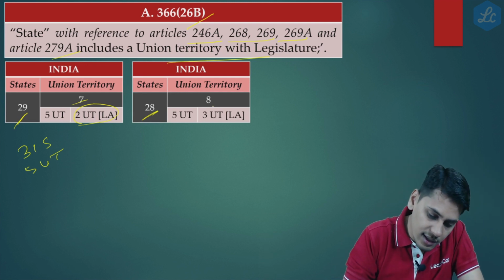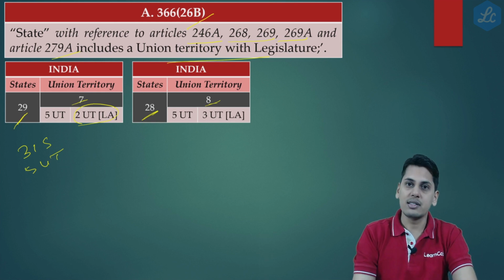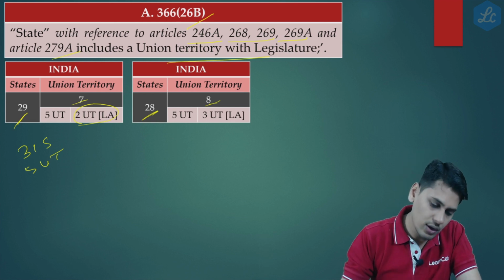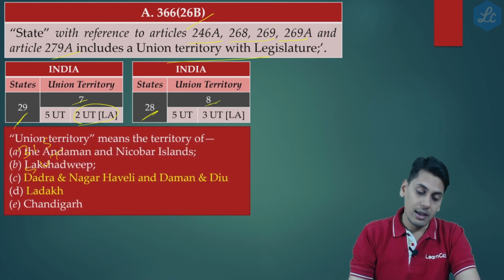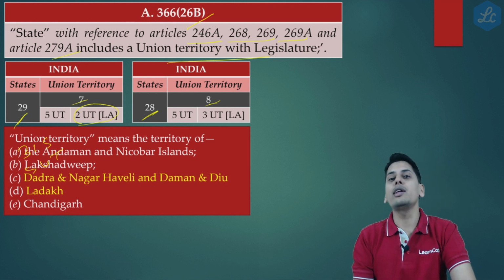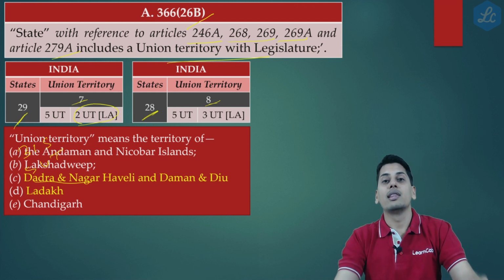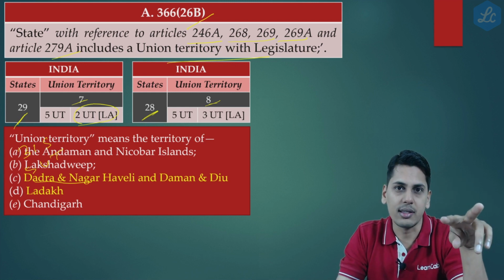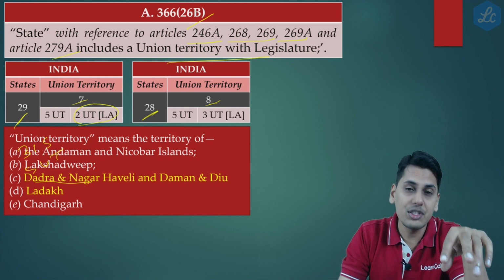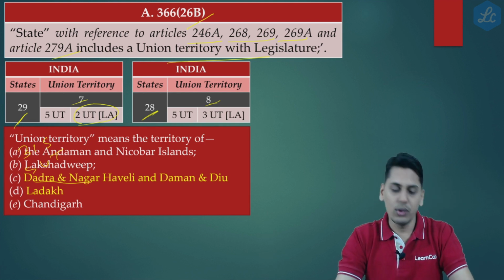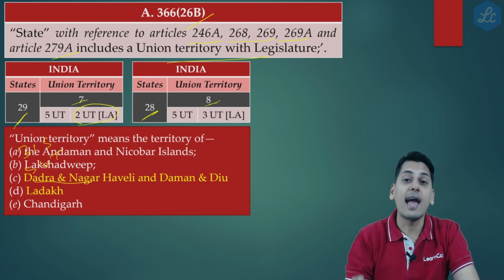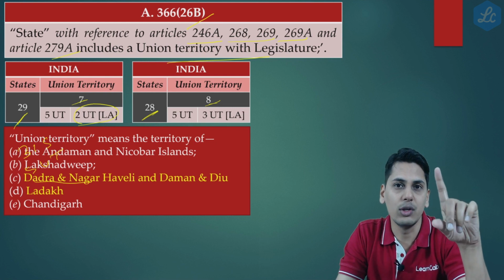But friends, the reason why it is mentioned as 8 is because apart from this, another reorganization took place. First there were 2 separate union territories, Dadra and Nagar Haveli and Daman and Diu. Now they both are merged and they are one single union territory, which is Dadra and Nagar Haveli and Daman and Diu.